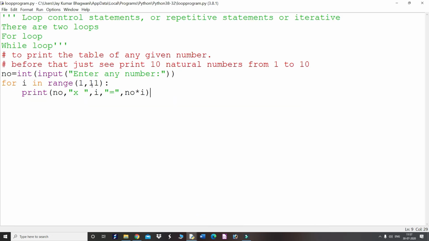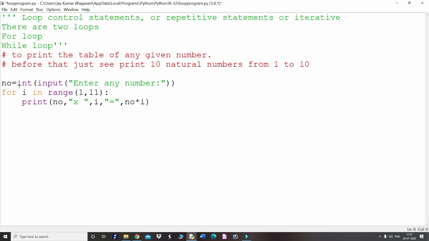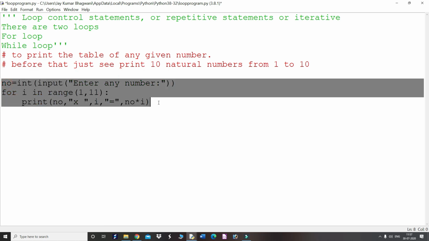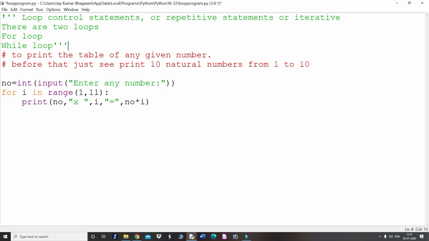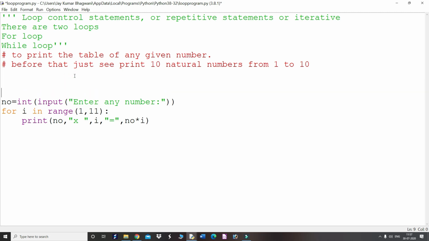You can also note down this program for practice. Okay, only these are the important 3 lines, and this is just a simple comment only. Okay. I think it is clear to all of you, right? So just practice these commands. Okay. Thank you.